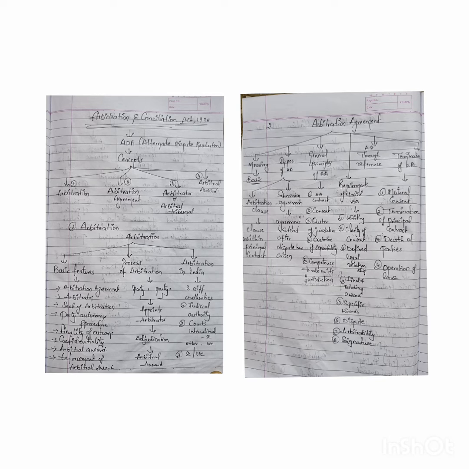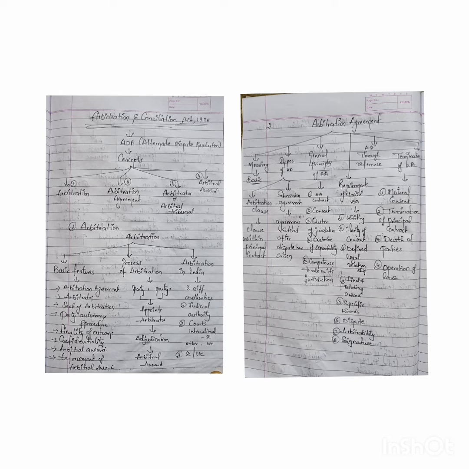This is regarding arbitration. Next, coming to the second concept, the arbitration agreement. What does the arbitration agreement consist of? First, let's discuss the meaning. An arbitration agreement is a contract which consists of the consent of both parties that they are going to submit their dispute to arbitration. It records that in the event of a dispute, the parties, instead of taking the matter to court, shall submit to arbitration. This is the meaning and overview of an arbitration agreement.